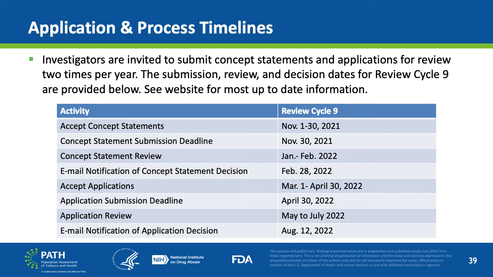There are 2 submission and review cycles per year, so investigators are invited to submit their statements and applications for review 2 times per year. It typically takes 7 to 8 months from submission of a concept statement to notification of the application review outcome. The concept statement and application submission and review schedule shown on this slide provides dates of each stage for Review Cycle 9. See the website for updated information.